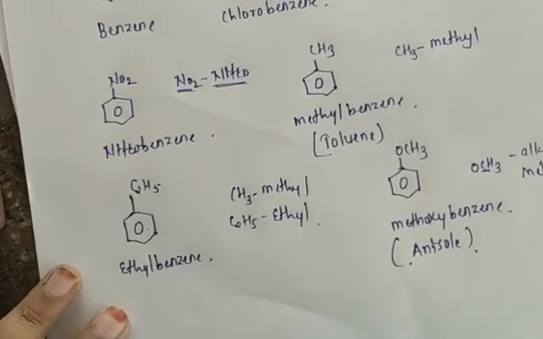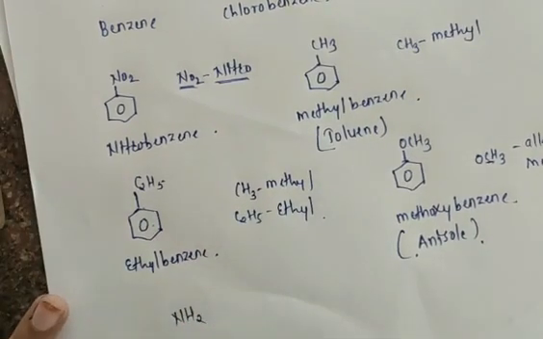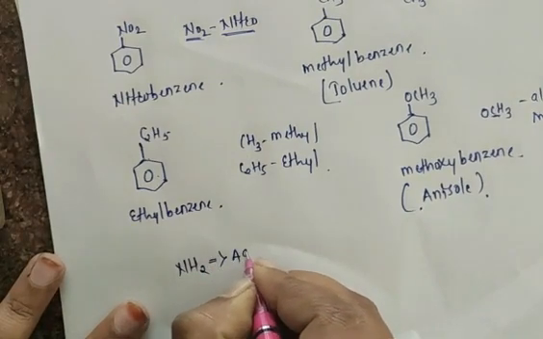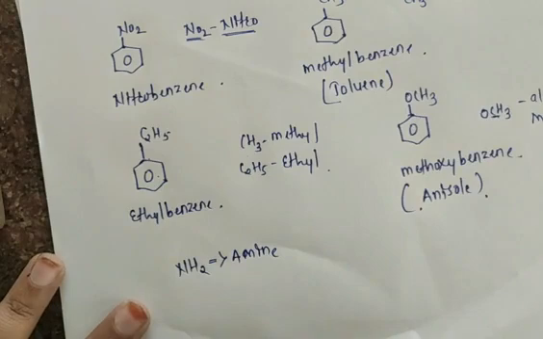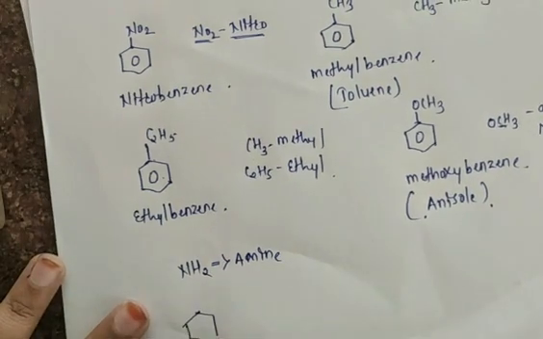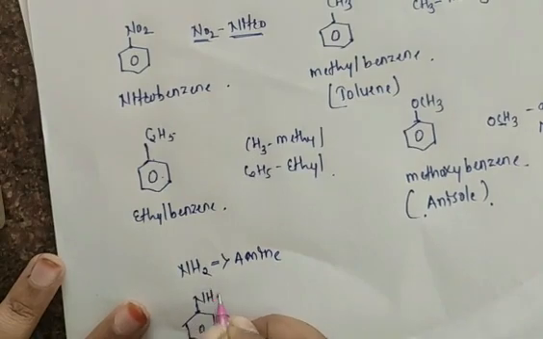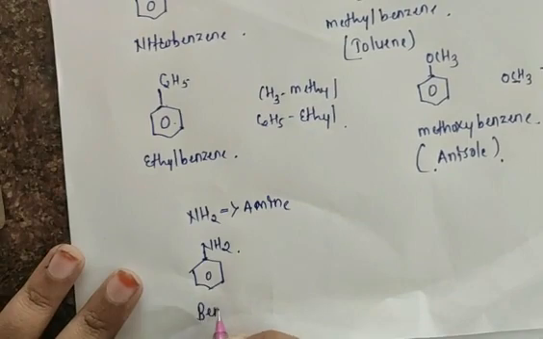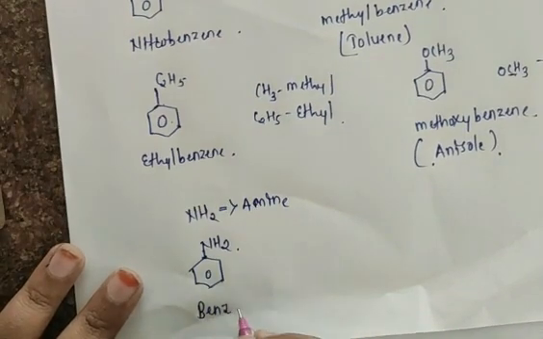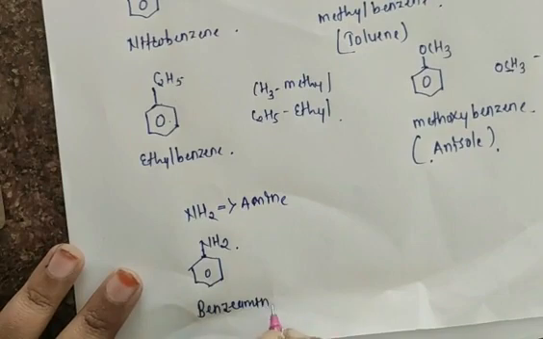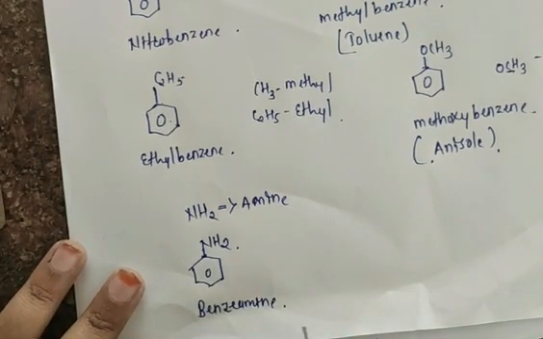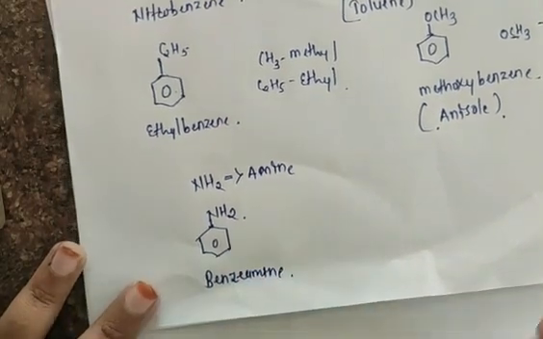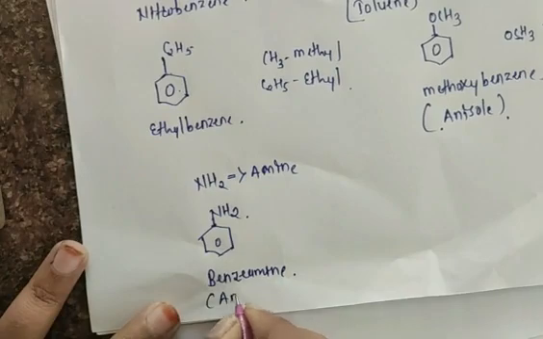Okay, so now the next compound. Suppose the benzene ring is attached with NH2. So all of you know that NH2 is nothing but what? Amine. What we call for NH2? It is amine. Now, your benzene ring is attached with NH2. So, in that case, we have to write here benzamine. Last e will be replaced with the amine group here. So, there is a formation of benzamine. And also, this compound we also call aniline.